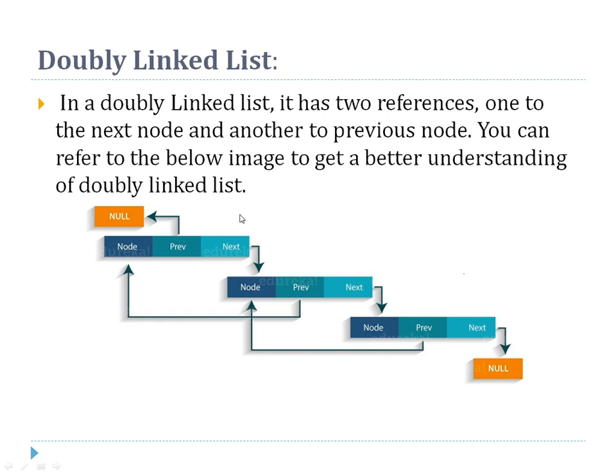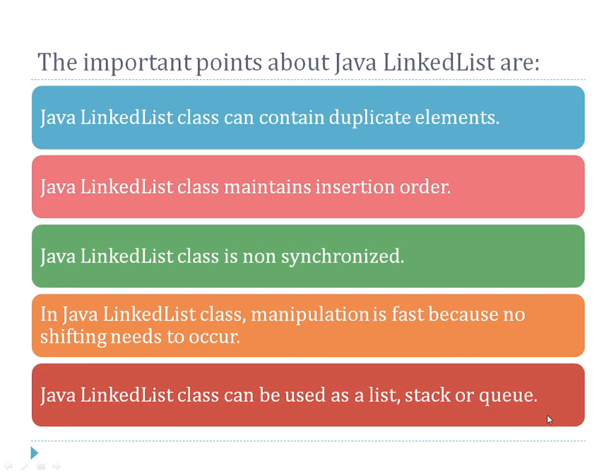This is always a big question asked: linked list, stack, and queue, how are they used, and what is the special class which inherits all these features? It is nothing but your linked list. So list, stack, and queue, all three are used here. We can create an object of linked list directly, with or without parameters. We'll go into detail on how to create an object of this class.